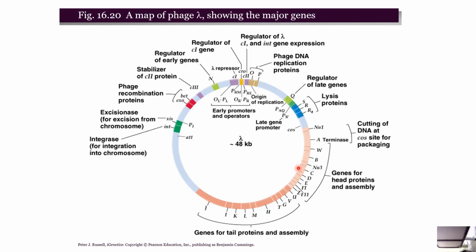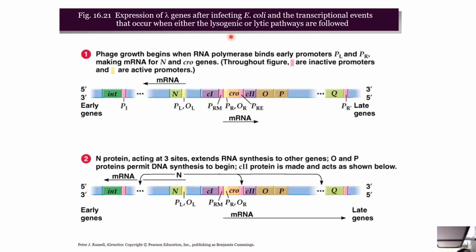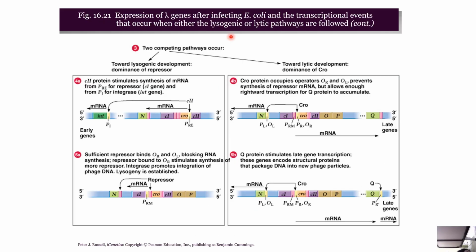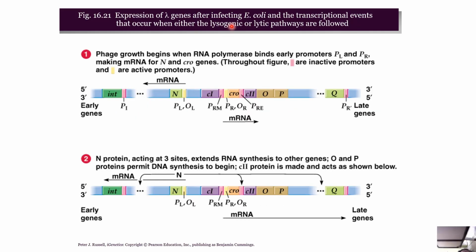This is a map of the bacteriophage lambda showing the major genes. If you see, basically it's a balance between the C2 and the CRO genes and all of that. So there are two competing pathways. Basically, phage growth begins when RNA polymerase binds early promoters PL and PR, making mRNA for N and CRO genes. Throughout the figure, inactive promoters are pink and active promoters are yellow.